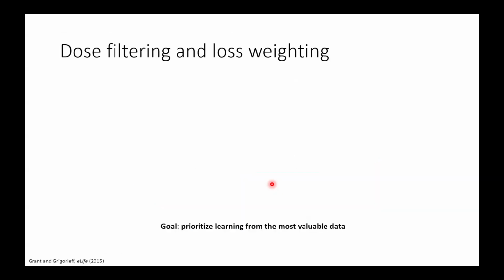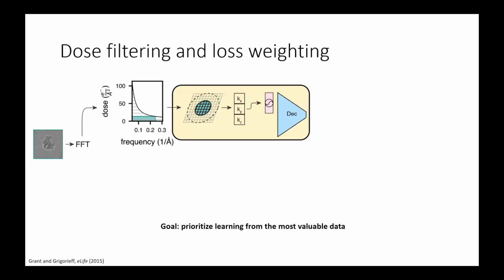Okay, so really just taking inspiration from a ton of people's prior work, and specifically Grant and Grigorieff, we incorporated sort of dose filtering, and we weighted the loss function in TomoDRGN, taking into account this sort of tilt stage angle and the amount of radiation damage. There are two ways that we do that. The first is that we actually only use a subset of each one of the pixels for the decoder. This is great because at the late tilt image data, all the high-frequency information is gone anyway, so there's no reason to spend time on the decoder evaluating that. So we actually just mask the image.